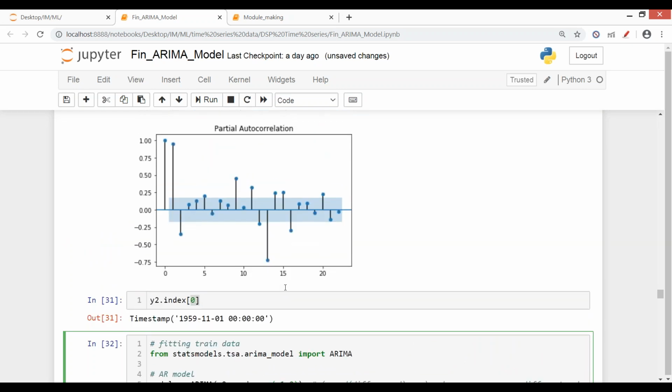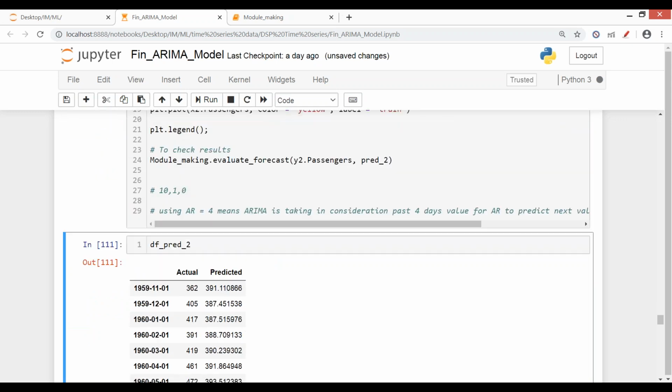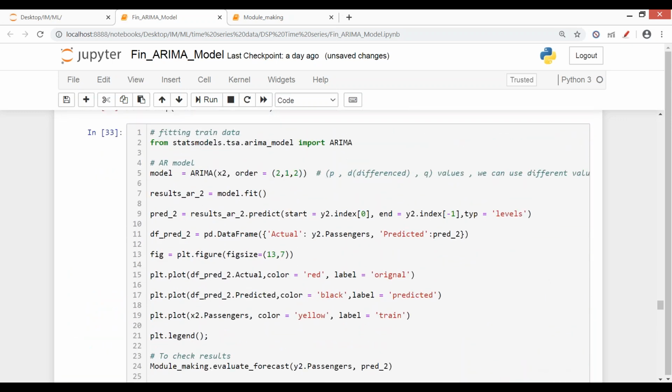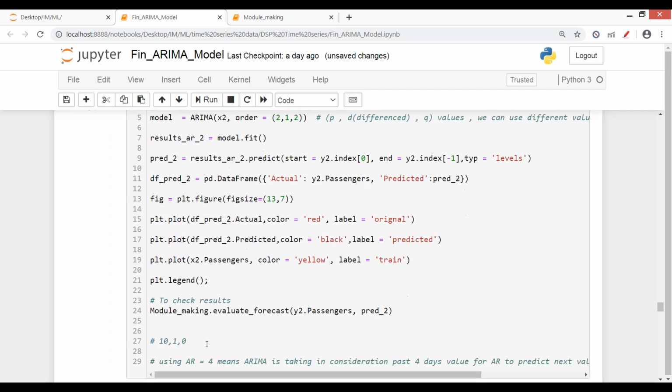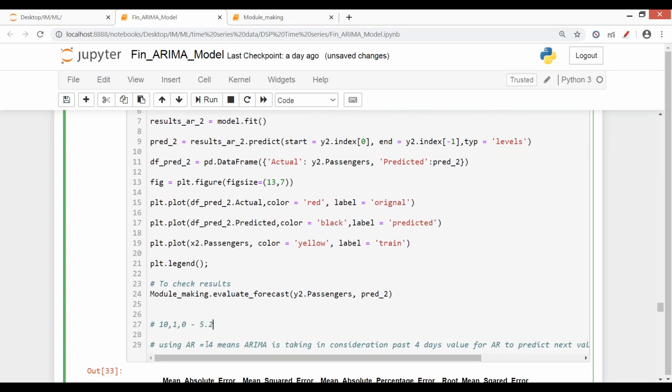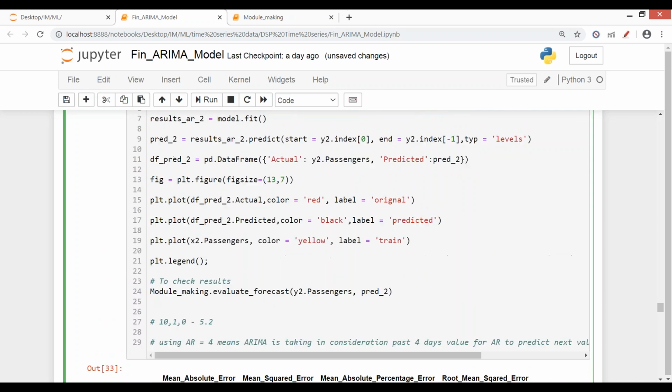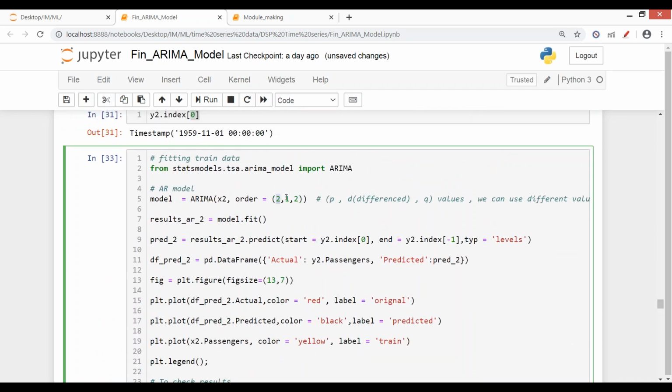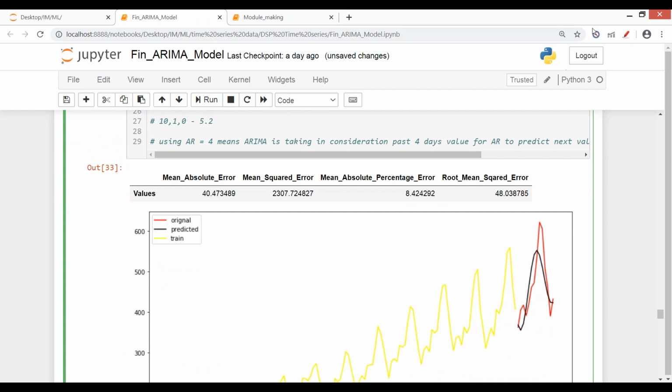So let's here go with 2 for both here. So it will take some time to execute, and then we can see what our results. So with this our MAPE was 5 point something here. Now see with these parameters, with second order of auto regression, second order of moving average, and first order differencing, what have we gotten our results? The MAPE came out to be 8.4 something. The MAPE is increased as a result. The performance of model is also decreased. You see, MAPE is increased and the MAE and other metrics are also increased. So performance is decreased. So now again we have to check for some other parameter.